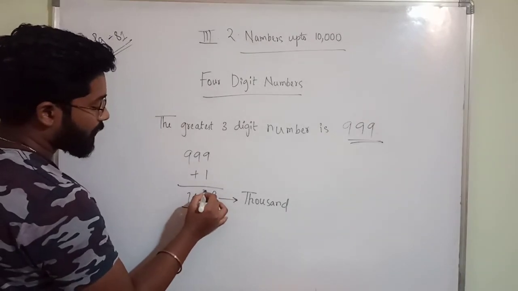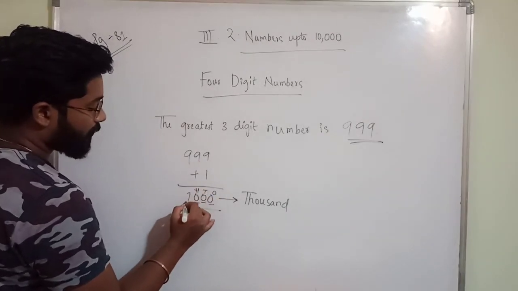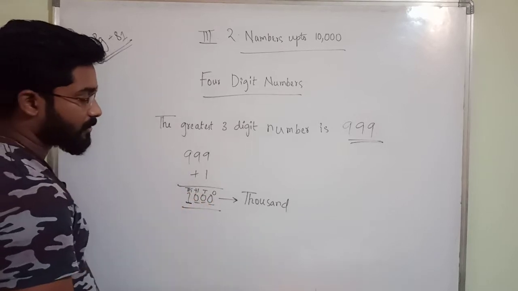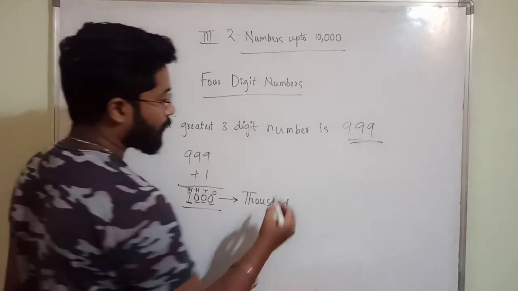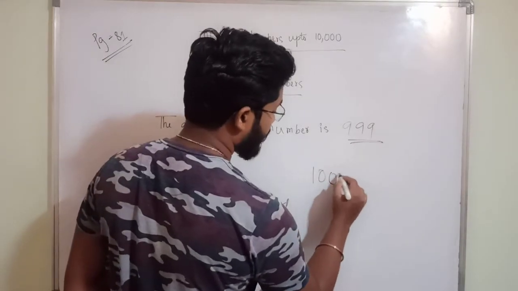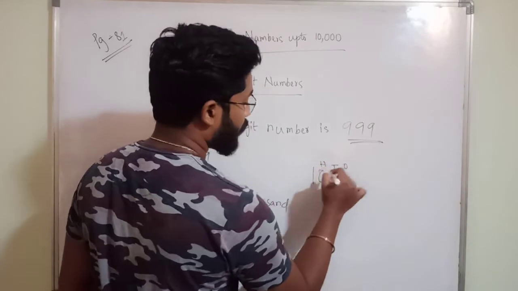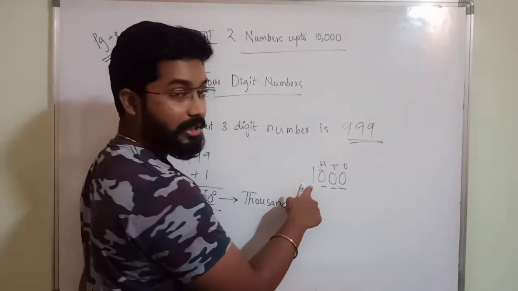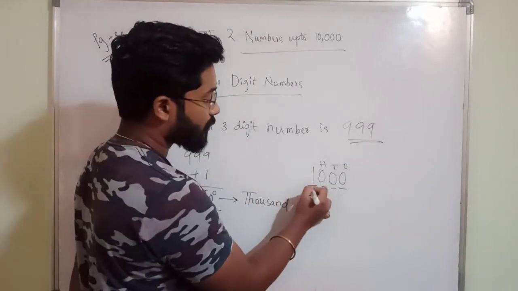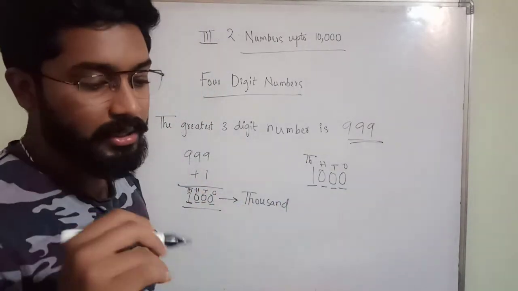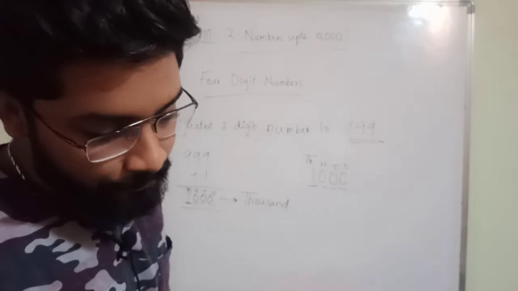Ones, tens, hundreds, and one more place is adding here, so this is the thousands place. Look here carefully: one more new digit is adding, so this place is called thousands place. You will represent it with TH.